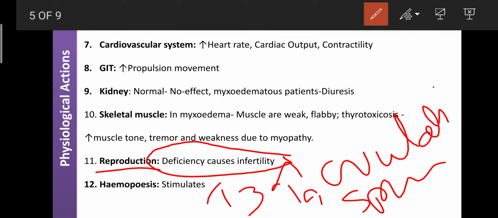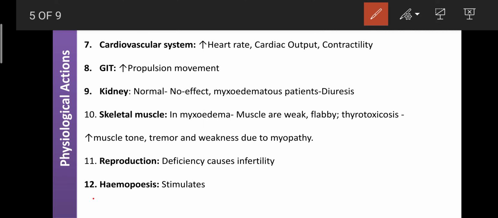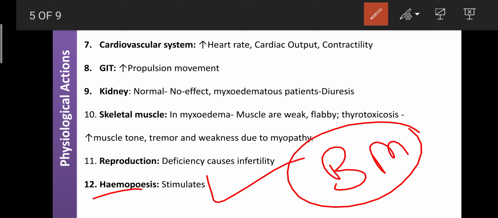It means infertility in females or males can also be due to hypothyroidism, or a deficiency of T3 and T4. Okay, the last action is on hematopoiesis. T3 can stimulate the bone marrow, which is involved in the formation of blood cells.